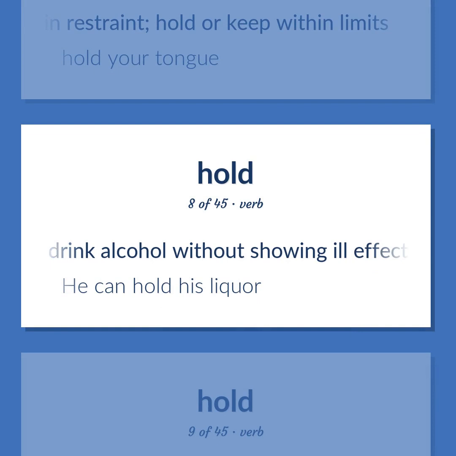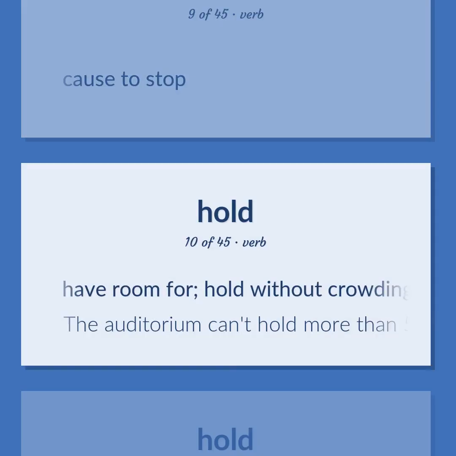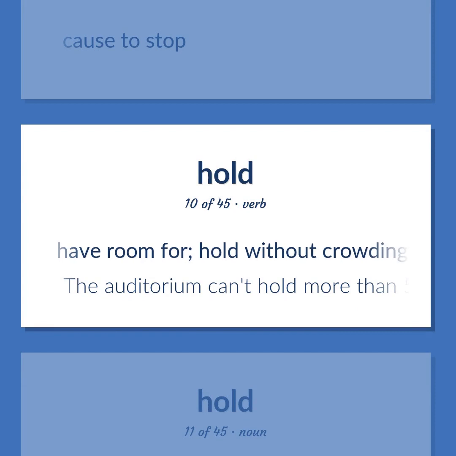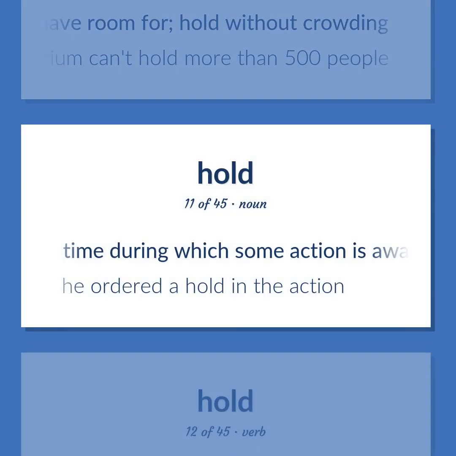Drink alcohol without showing ill effects. He can hold his liquor. Cause to stop. Have room for. Hold without crowding. The auditorium can't hold more than 500 people. Time during which some action is awaited. He ordered a hold in the action.